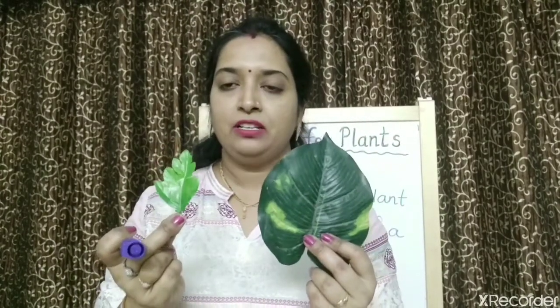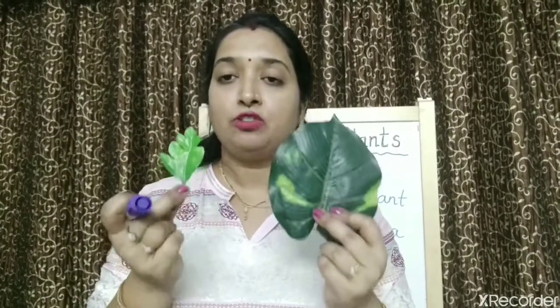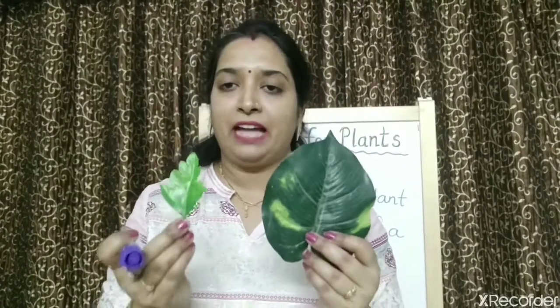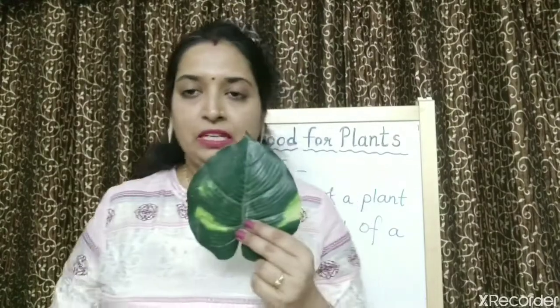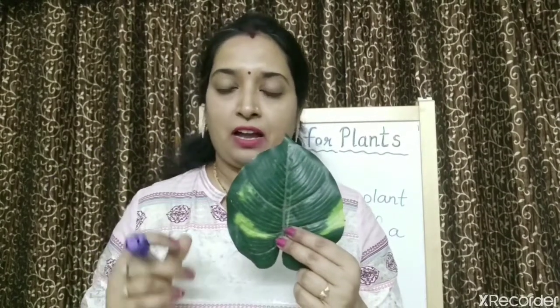Children, all the leaves have common features. So the first common feature of all the leaves is that leaves are green in color. All the leaves are green in color. There are other common features also which are present in most of the leaves.